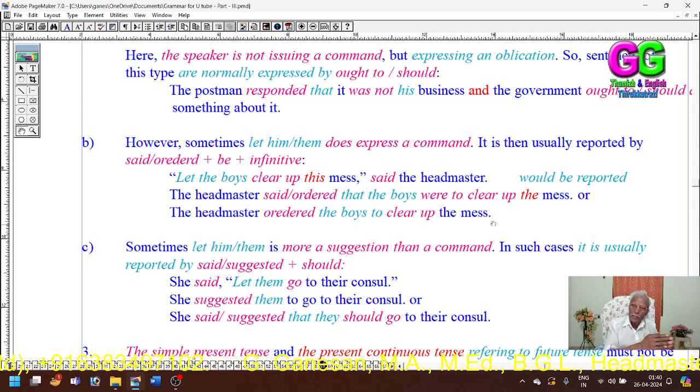"Let" can also be used in a statement. When it is used in a statement, then we have to use a subject and a positive verb, "was" or "were", according to the subject that we select. "Let the boys clear up this mess," said the headmaster. Statement: the headmaster ordered or said that the boys were to clear up the mess. Or, the headmaster ordered the boys to clear up the mess. It is imperative, so "to clear". It is a statement, so "that", etc.